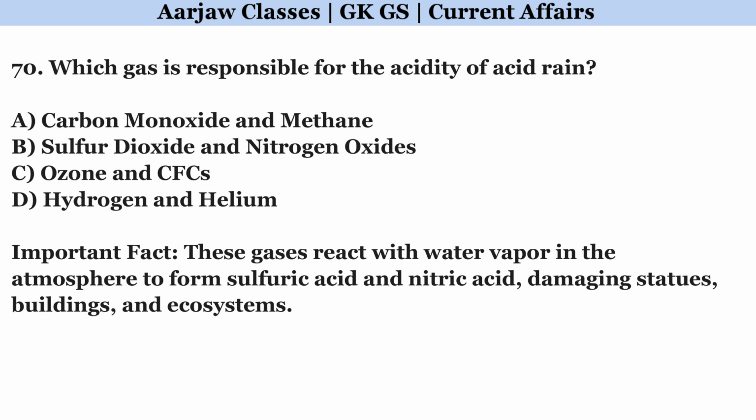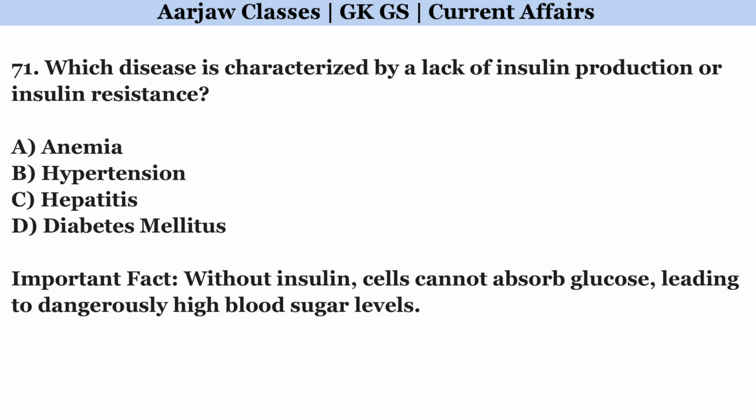Which gas is responsible for the acidity of acid rain? Right option is B. Sulfur dioxide and nitrogen oxides. Which disease is characterized by a lack of insulin production or insulin resistance? Correct option is D. Diabetes mellitus.